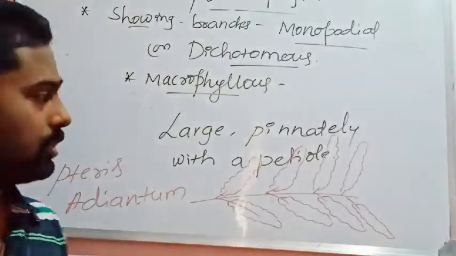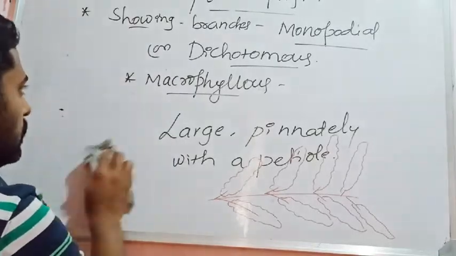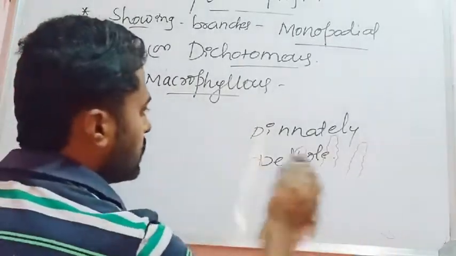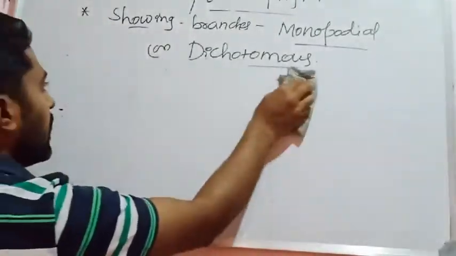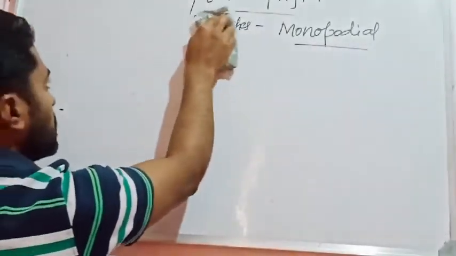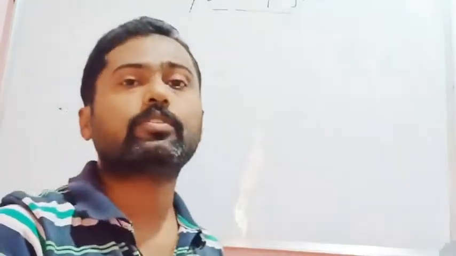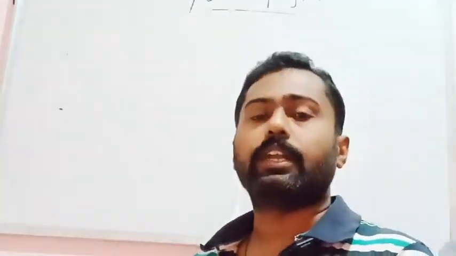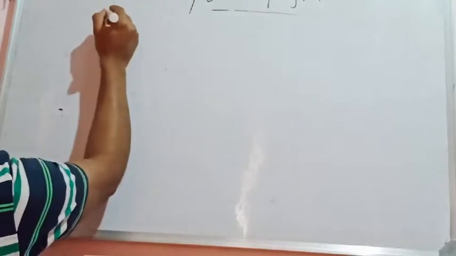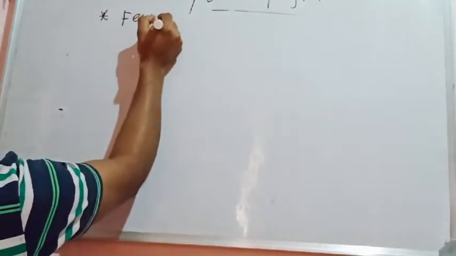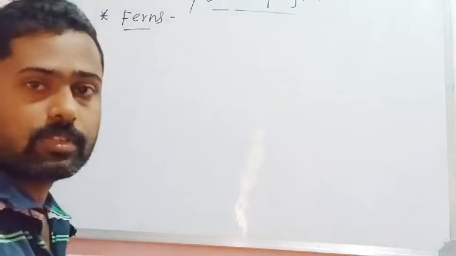So the leaves may be simple or the leaves may be compound. Pinnately compound leaves can be seen in plants like Pteris as well as in Adiantum or in Angiopteris. It means in the advanced members of pteridophytes, you can see pinnately compound leaves and leaves with a petiole. Petiole means the stalk of the leaf. The advanced members of pteridophytes are said to be ferns.